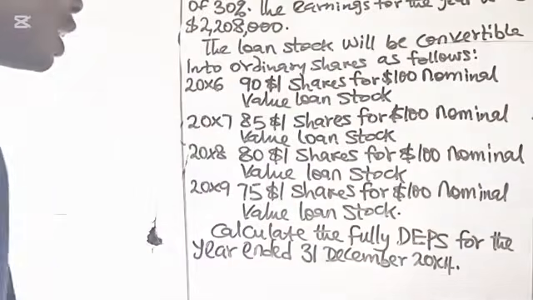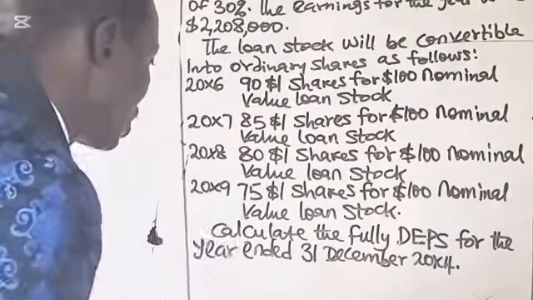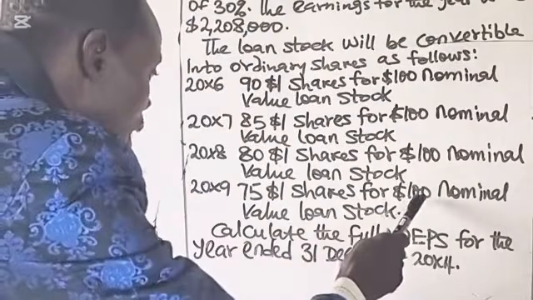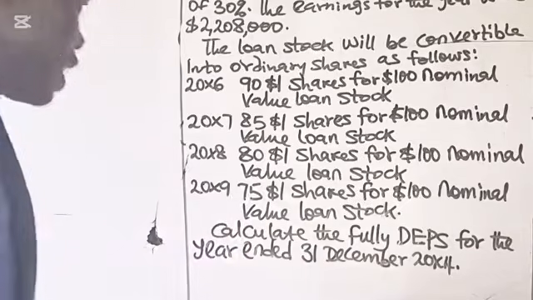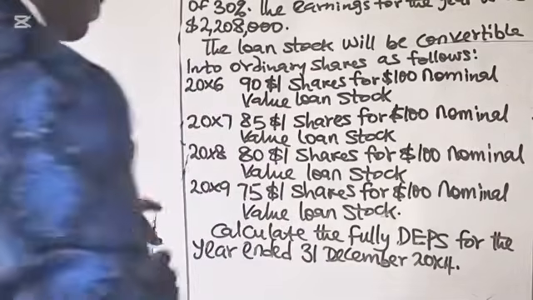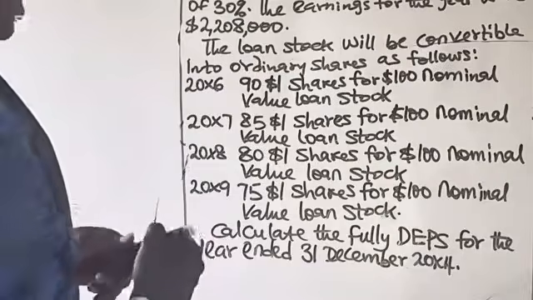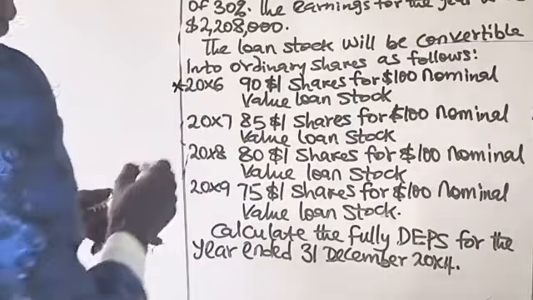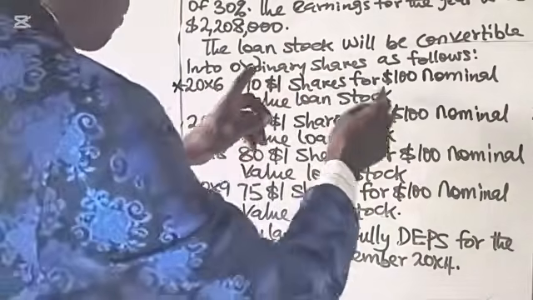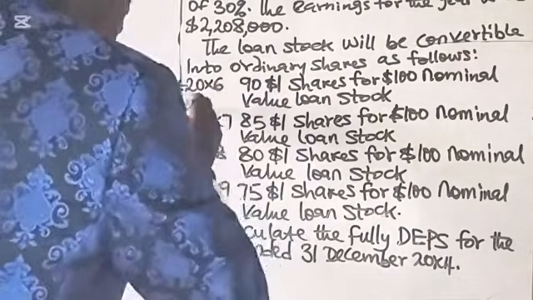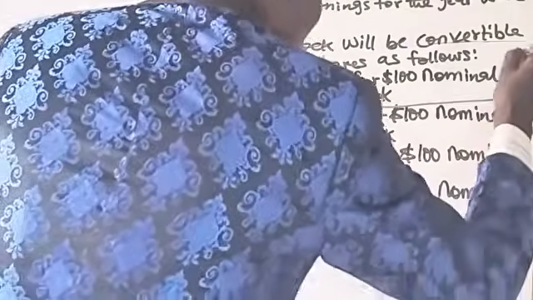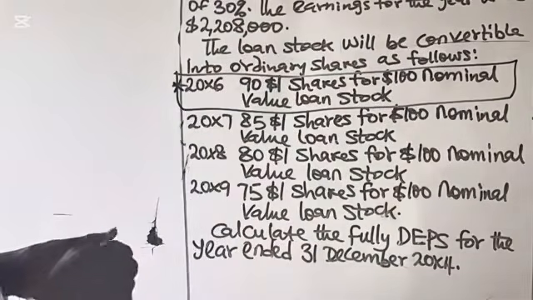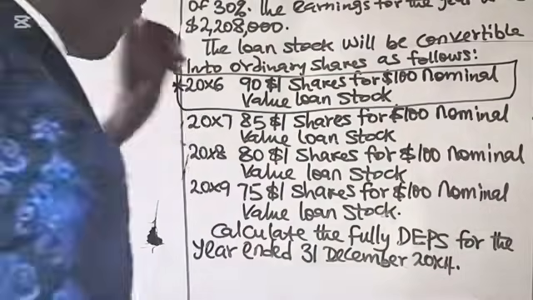In 20x8, your $100 loan stock will give you 80 shares. In 20x9, your $100 loan stock will give you 75 shares. Which of the conversion options will give you the highest number of shares? You will discover that it is the conversion option in 20x6. Therefore, this conversion option is dilutive, so this is the option that will be used in computing the diluted earnings per share. That is the first step.